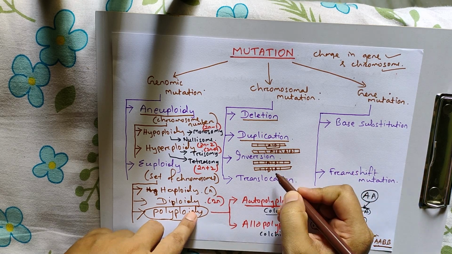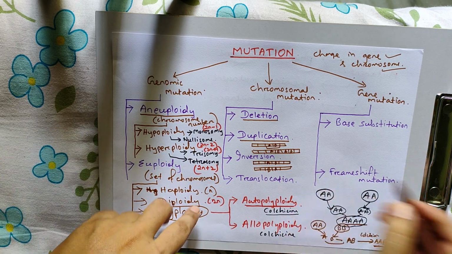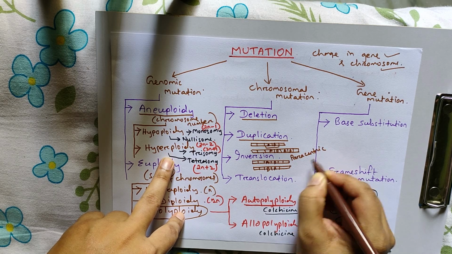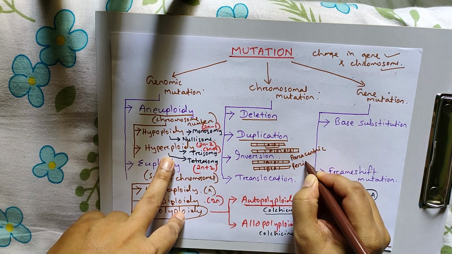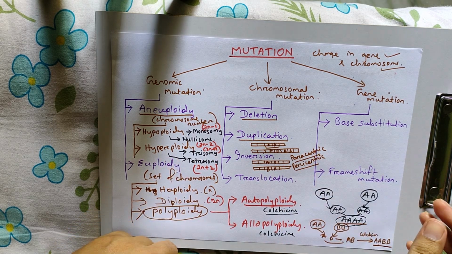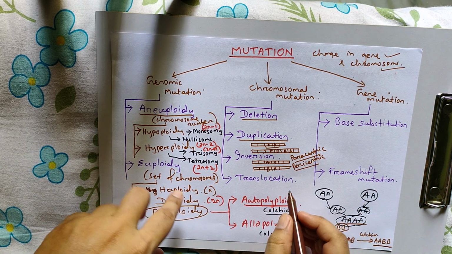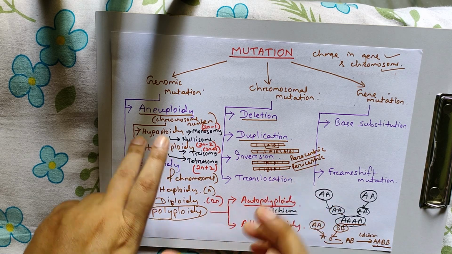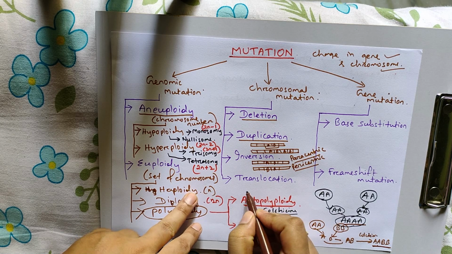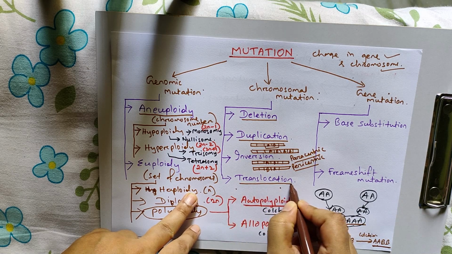Inversion is of two types. One is paracentric, the second one is pericentric, on the basis of presence or absence of centromere in the inverted segment. Translocation. When a small segment is removed from one chromosome and attached to another chromosome, it is called translocation.